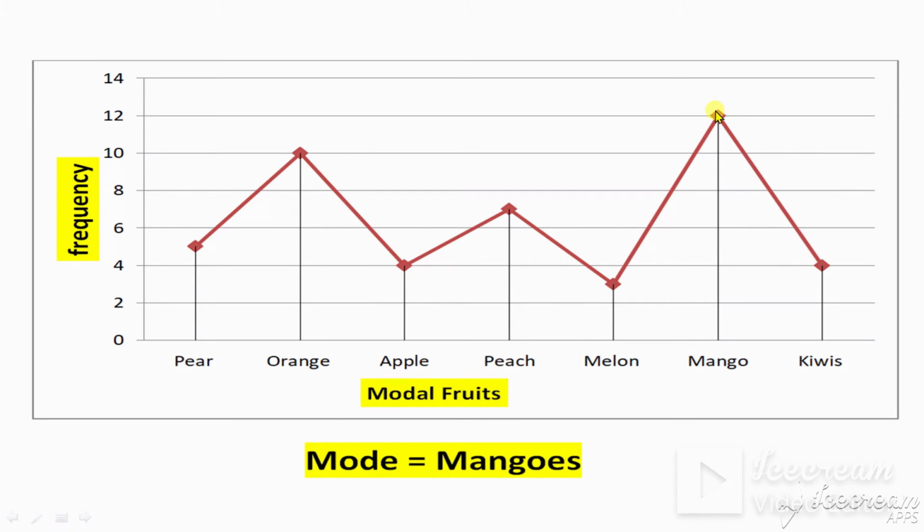The peak of the graph is highest here, at mango. This peak is less compared to this one. Mango has the highest peak. So which is the modal fruit? Mode is equal to mango according to graph location.